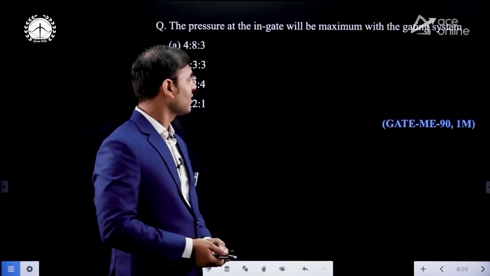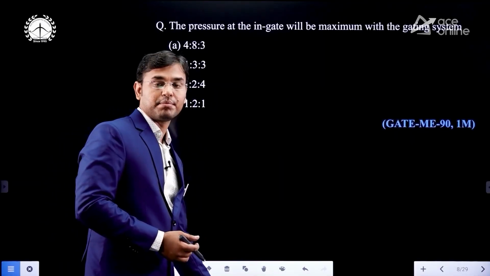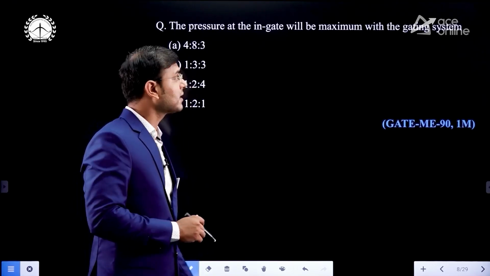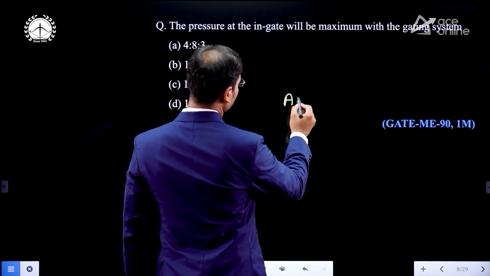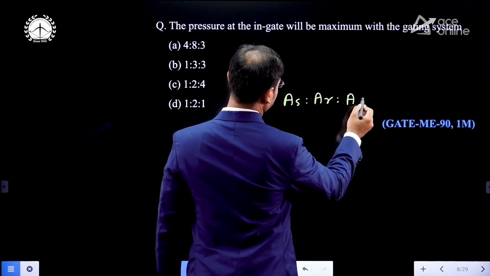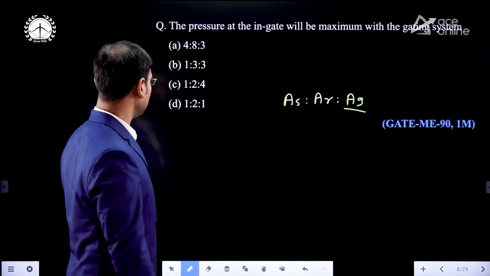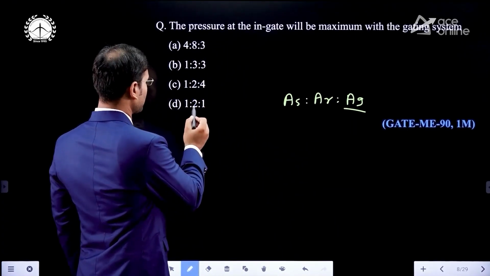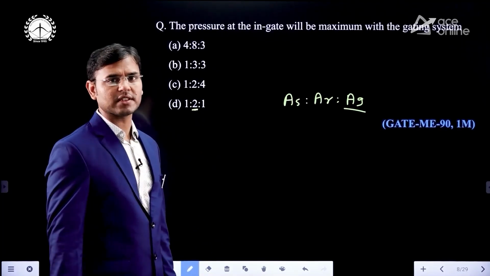Now see, a very interesting question. The pressure at the ingate will be maximum with the gating system. You know the ratio of the area of a sprue to area of runner to area of ingate. Then where is the pressure maximum? Now see, here 1:2:1 means here the pressure is maximum. If the area is maximum, pressure is maximum.